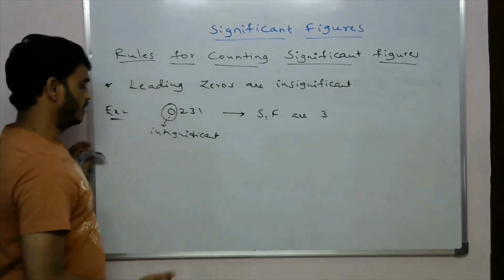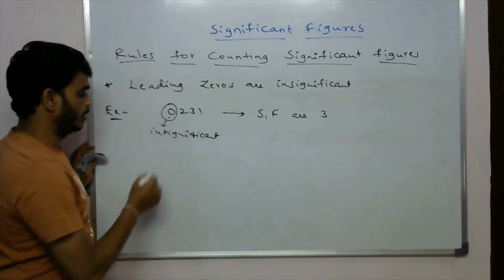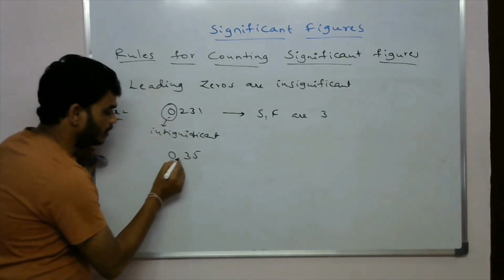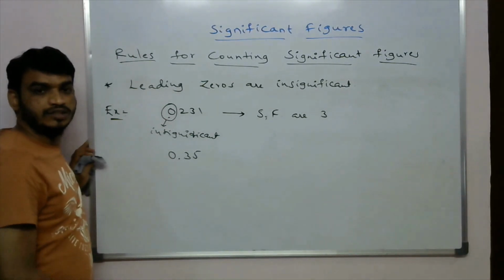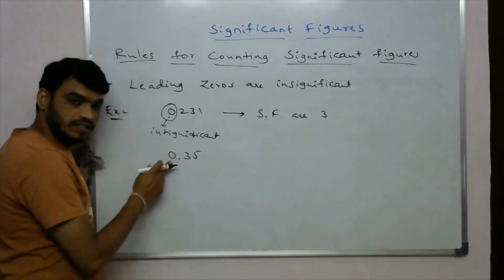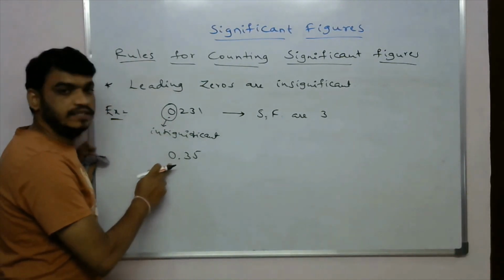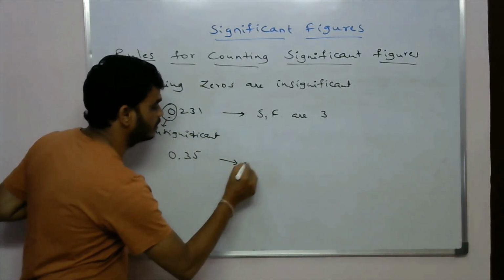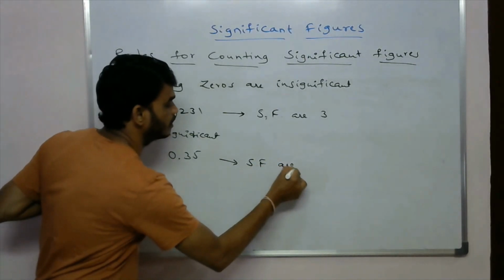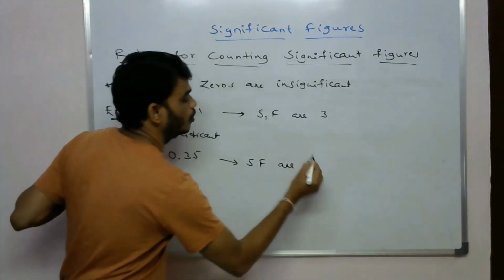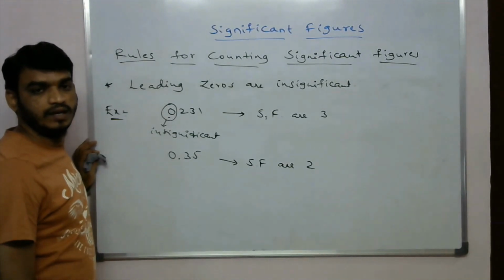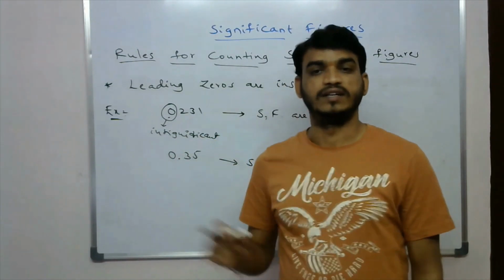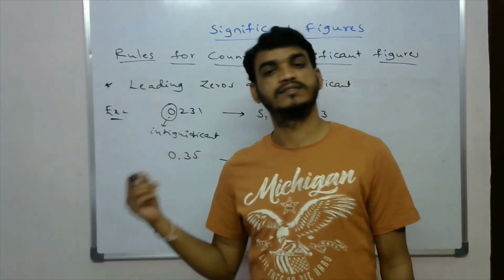And suppose I take 0.35. Here the 0 is a leading one, so this 0 is insignificant. So the significant figures in this number are 2 only. So the leading zeros are insignificant. That is the second rule.